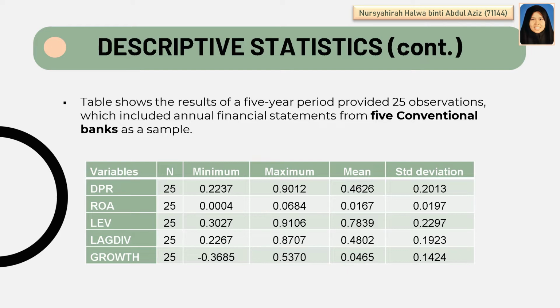The lowest leverage is 0.3027, the highest value is 0.9106. The lowest lag dividend value is 0.2267 and the highest value is 0.8707. The lowest value of growth is negative 0.3685 and the highest is